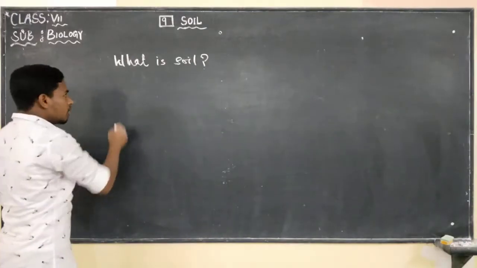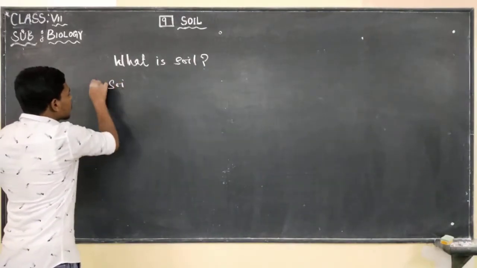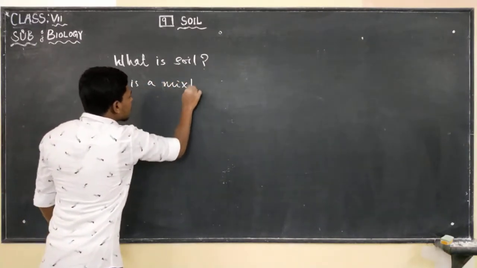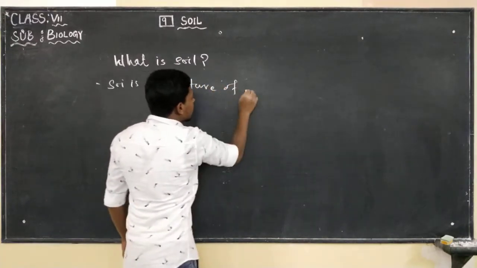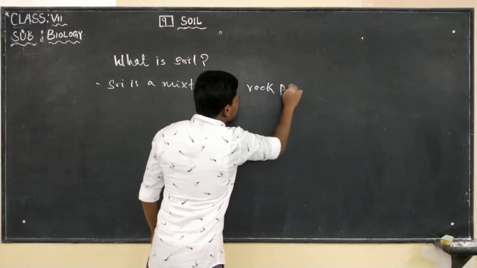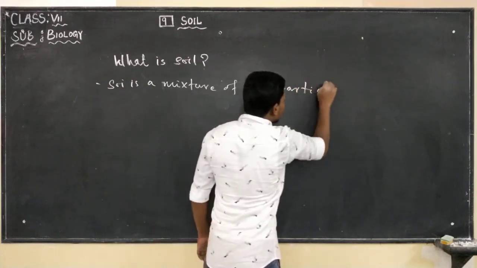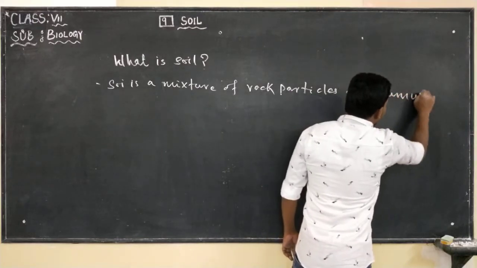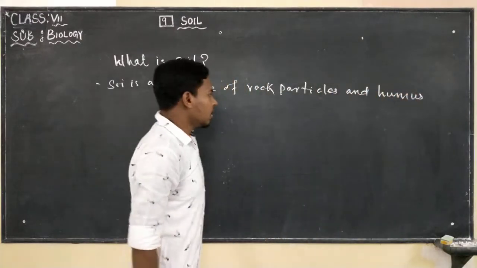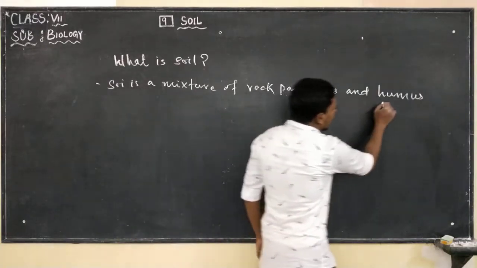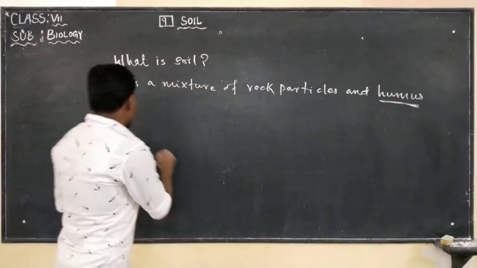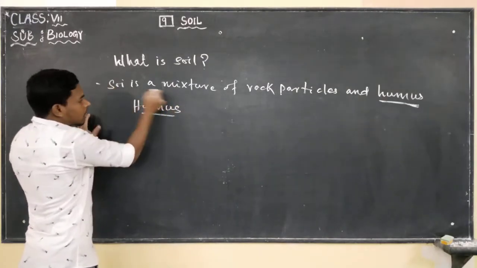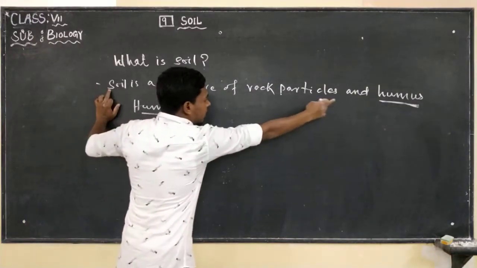Soil is a mixture of rock particles and humus. It is a mixture of rock particles and humus. And what is humus? We need to understand about humus.